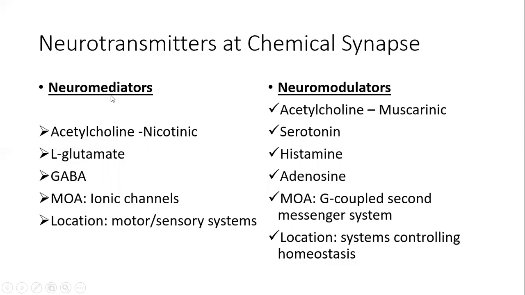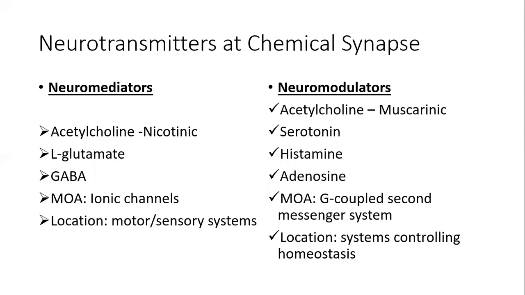So let's see some neurotransmitters categorized as neuromediators. We have acetylcholine when it comes to nicotinic receptors, L-glutamate, and GABA. Acetylcholine and L-glutamate show rapid excitation by opening the cation channels.